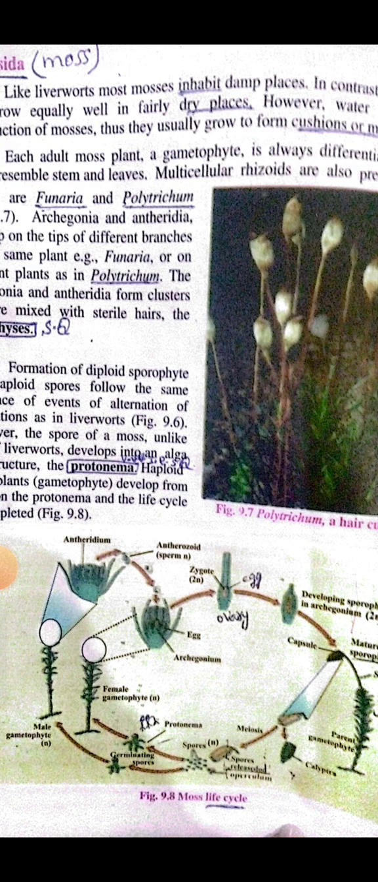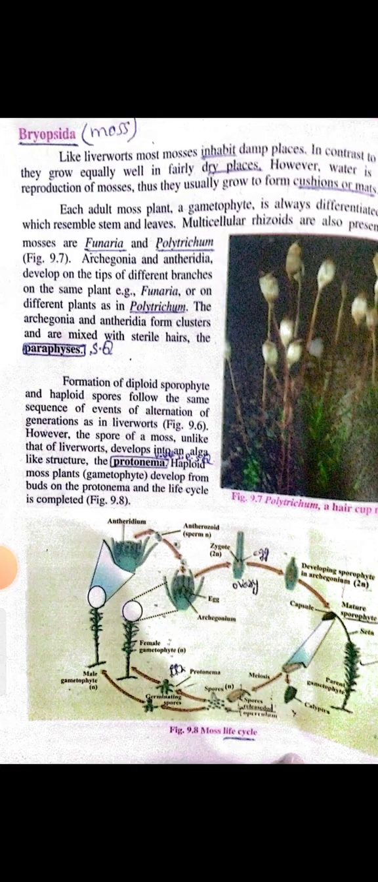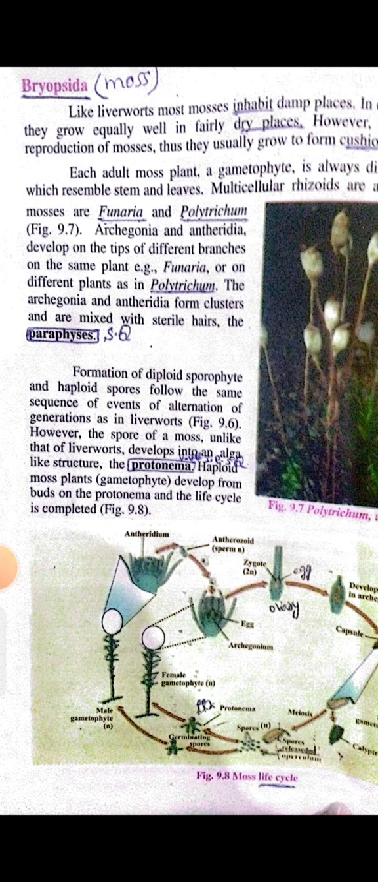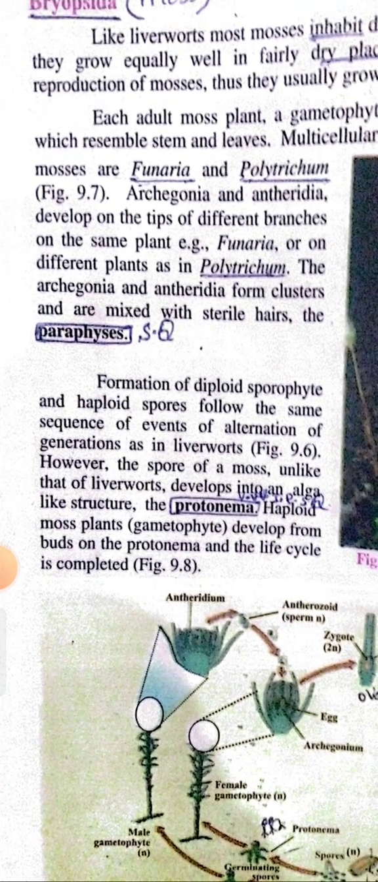जैसे कि सभी जो ब्रायोफाइट्स हैं उनकी लाइफ साइकिल में होता है. This is the typical one. Here is another term which is called paraphysis. Now what is paraphysis? This is given the definition of paraphysis. The archegonia and antheridia form clusters and are mixed with sterile hairs.